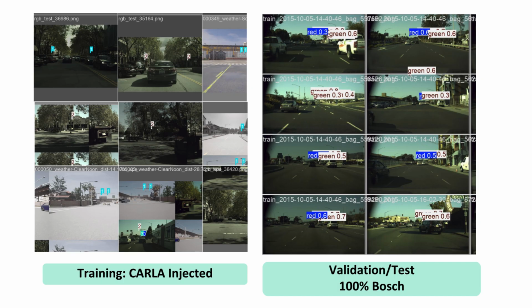This slide is to illustrate our experimental guardrail. The CARLA data injection appeared only in the training mixture, so the model selection uses a validation set made entirely of real Bosch images, and the test split is also entirely real and held out for reporting. A student model that learns simulator artifacts should therefore lose on the real validation set rather than being rewarded for fitting it into the synthetic data.